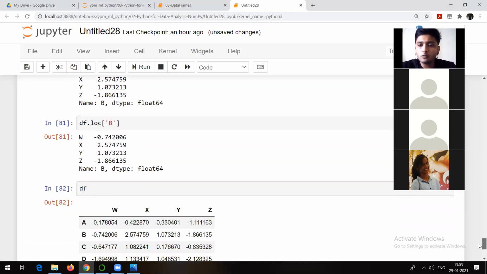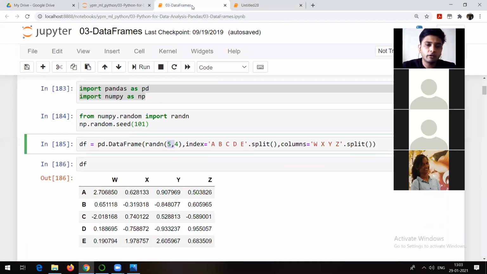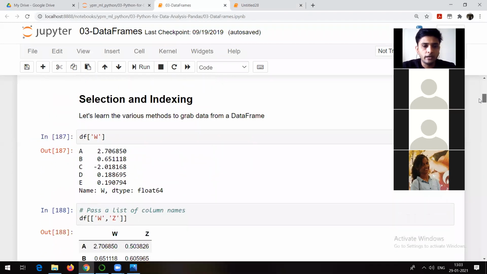So like this, we want to learn which are the different methods which we can apply on a data frame. And this is very important. Why is it important? Because this is the thing which is going to help us understand our data better. Maybe it's text data, maybe it's numerical data, it's image data, whatever it may be, we need to apply different operations on the data.